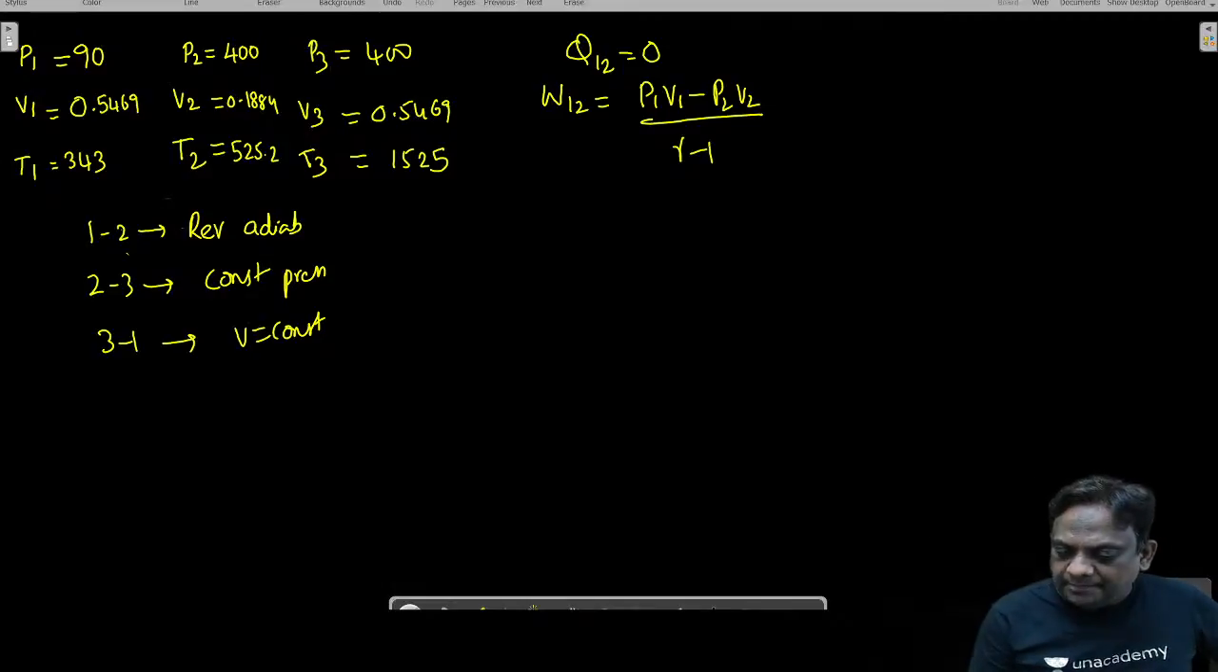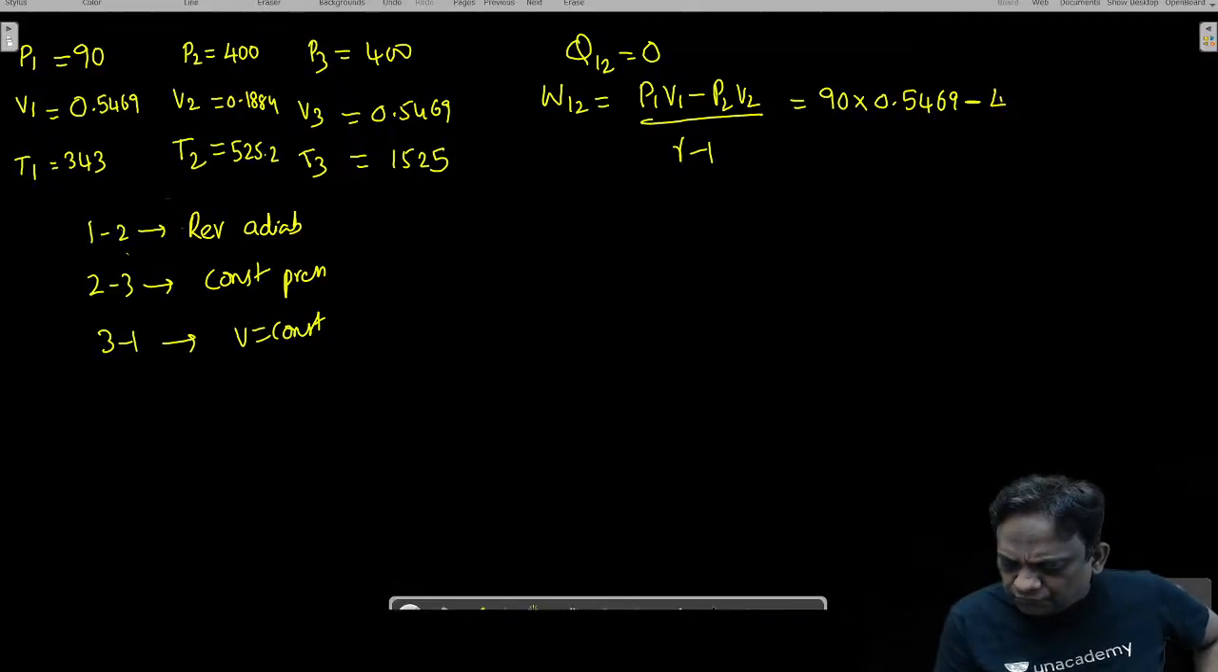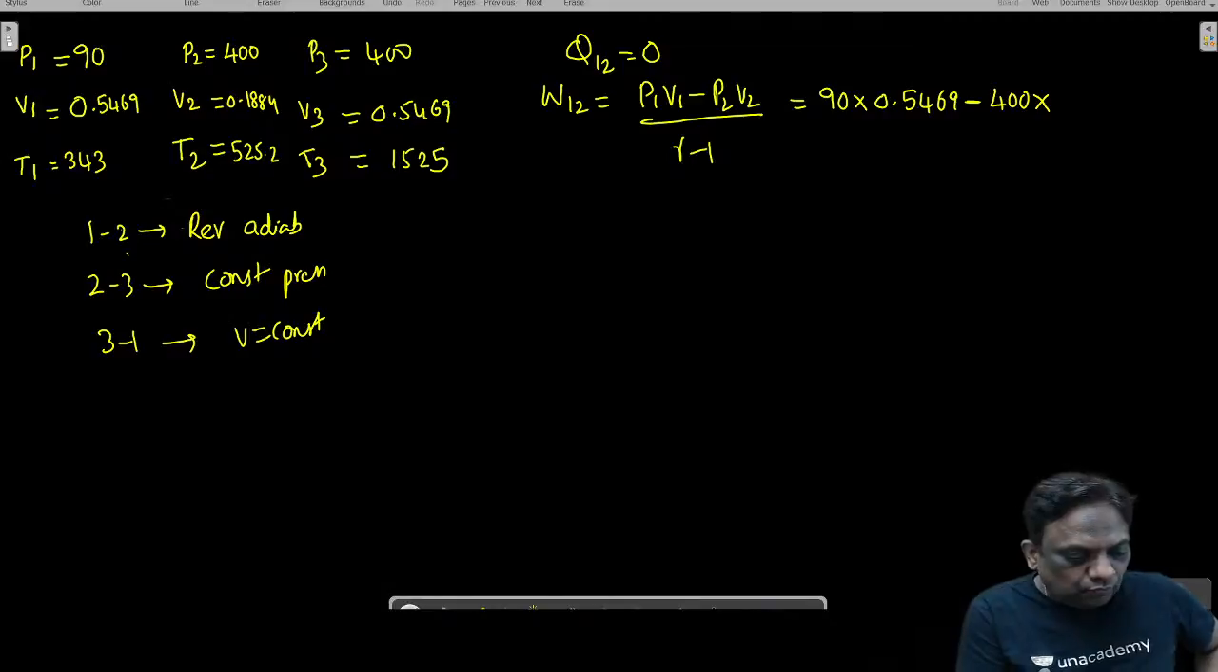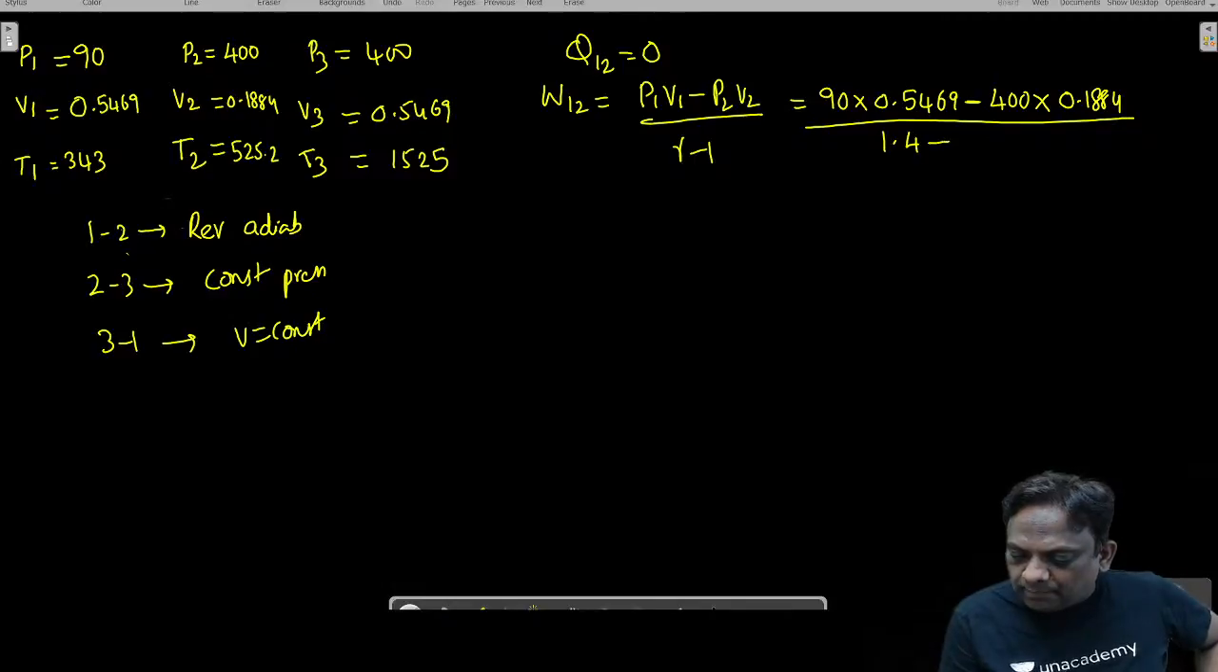Now, P1. What is P1? 90. V1 is 0.5469, minus P2, which is 400, and V2. What is V2? 0.1884, divided by gamma, which is 1.4 minus 1.